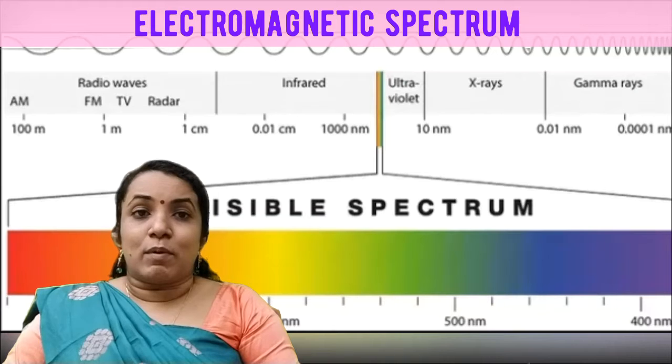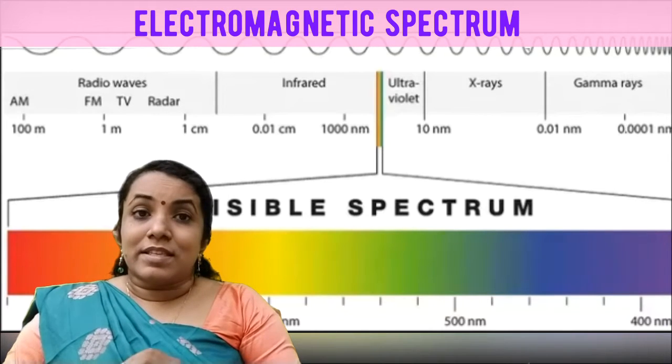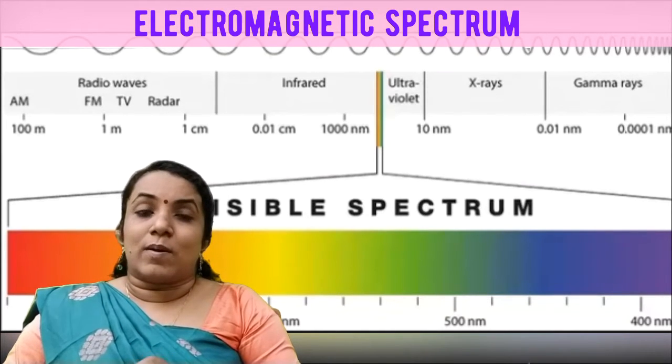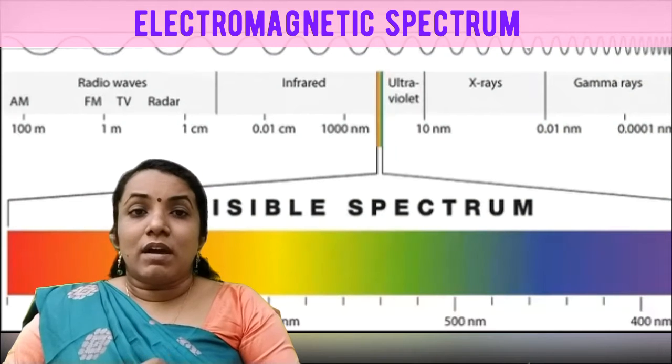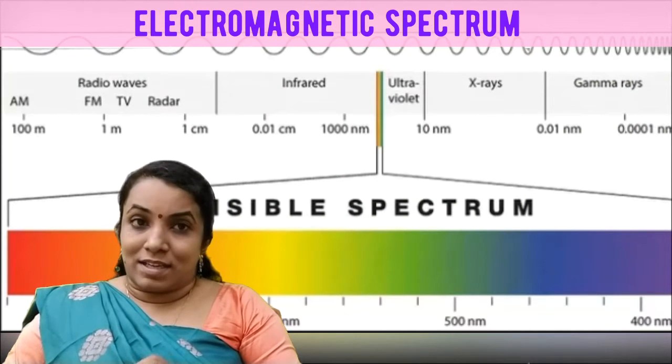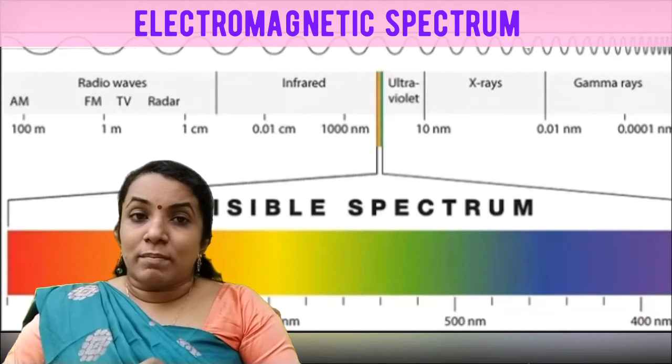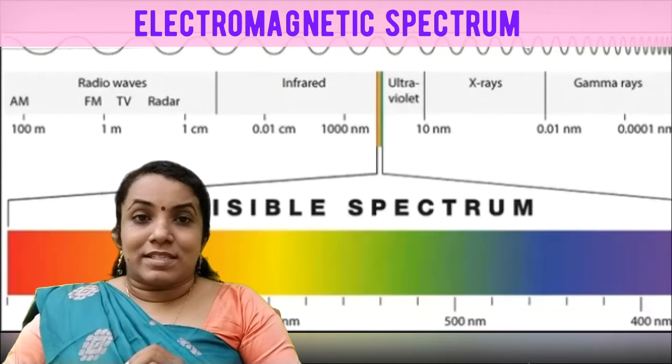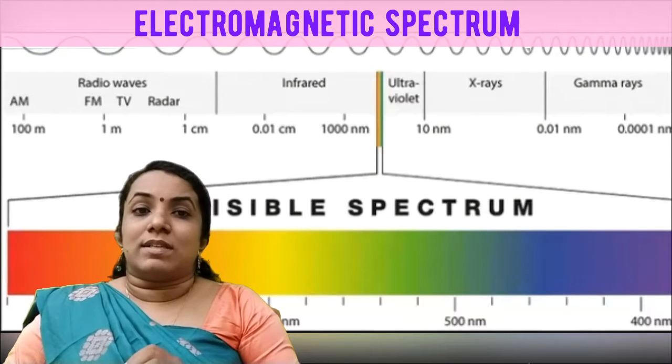But only the portion of the spectrum which lies between the red and violet region is seen by our eyes. This portion of the spectrum is called the visible spectrum. Since our eyes do not respond to the spectrum beyond the red and violet extremes, the part of the spectrum beyond red and violet extremes is called the invisible spectrum.